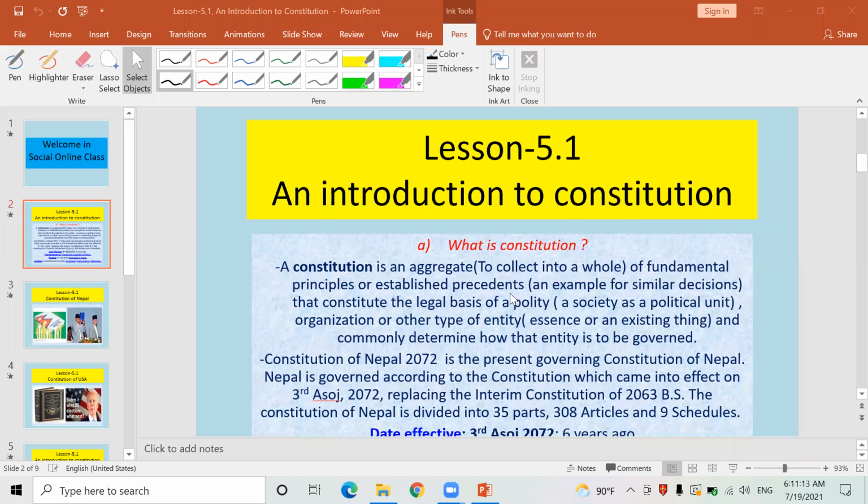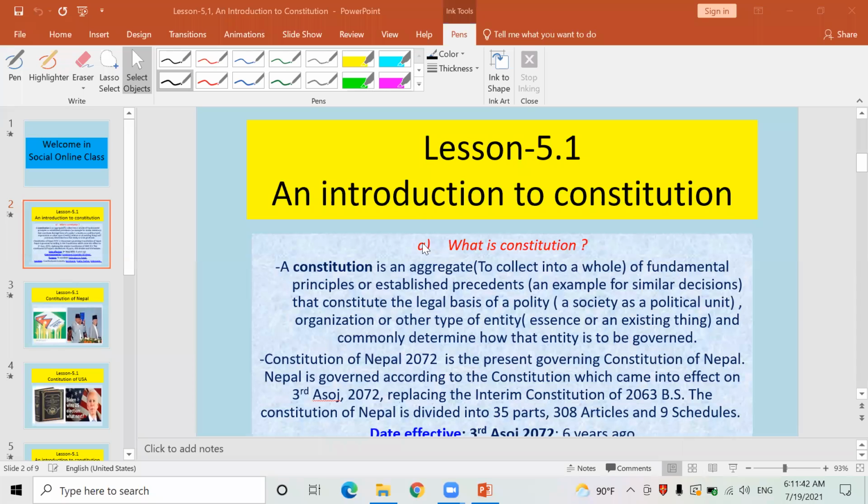Okay. Now, what is Constitution? What are the basic features of an ideal Constitution? What is the history of the Constitution of this world? What is the history of the Constitution of Nepal? We shall discuss this many sub-topics here. So, before discussing those sub-topics, first of all, let's try to know what is